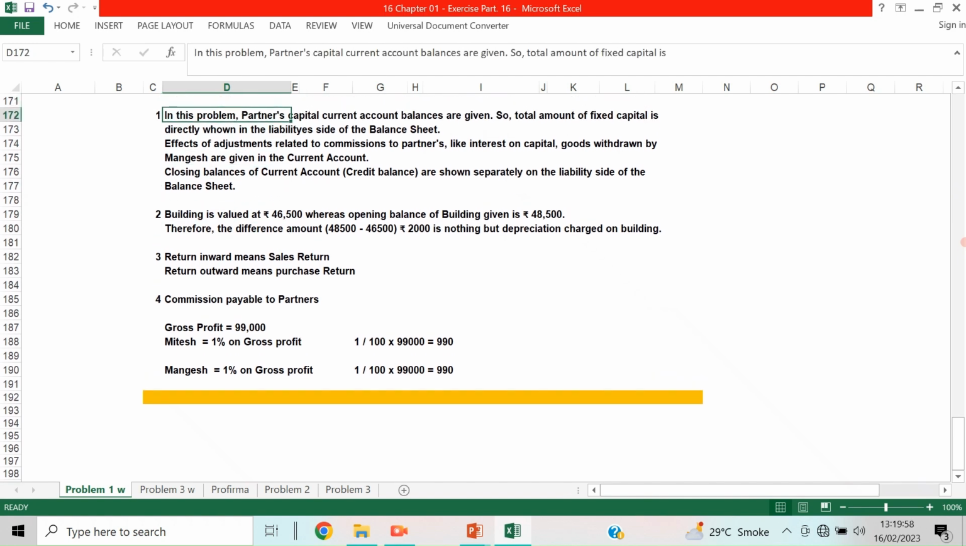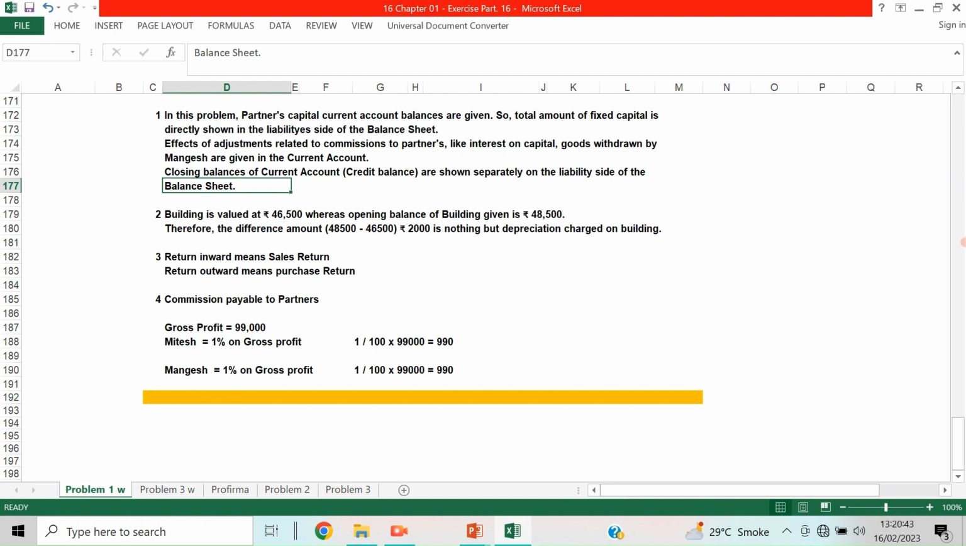And here also we have given in this problem partners' capital and current account balances. So the total amount of fixed capital is directly shown in the liability side of the balance sheet. The effects of the adjustment related to commission to partners, salary, interest on capital, goods withdrawn, etc. and net profit, everything is taken to the partners' current account. And then the closing balance of current account, current credit balance, is shown separately on the liability side of the balance sheet. Okay, we will show it separately in the balance sheet.